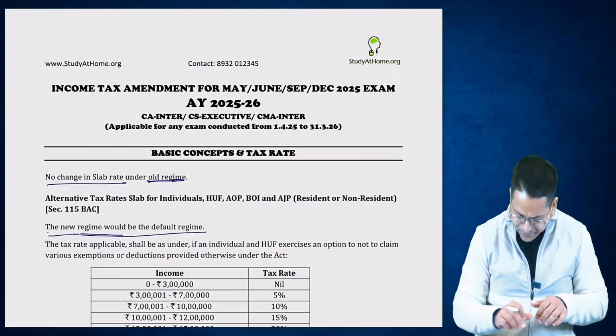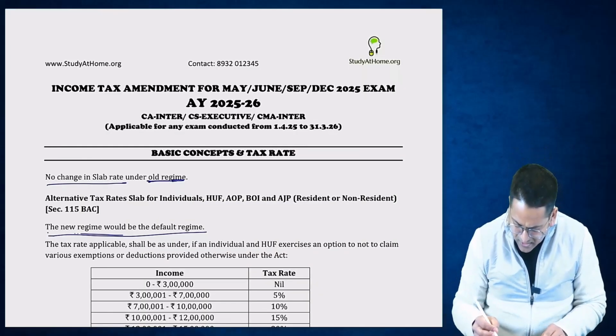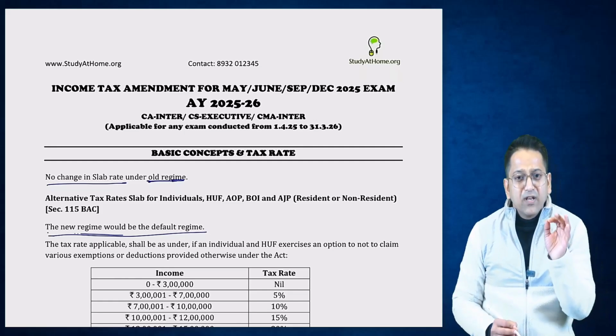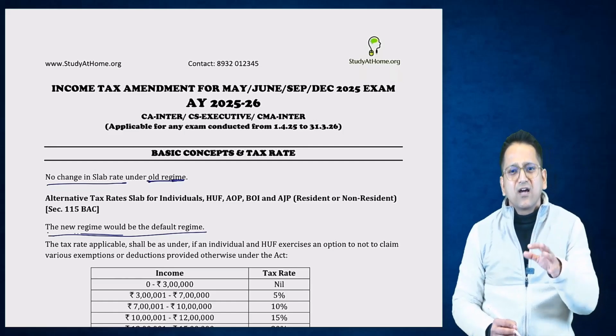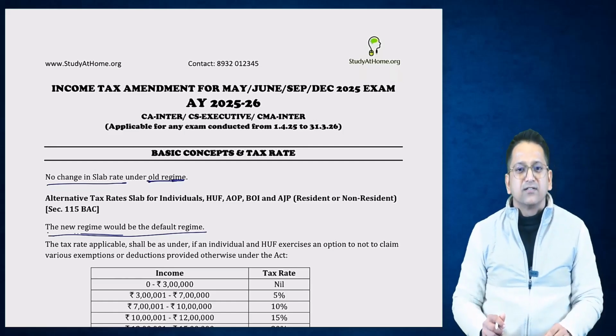But here there is a small change. What is the change? Let's see. Up to the first 3 lakhs is nil. But then the next slab is not 3 lakhs, it's 4 lakhs. From 3 lakh 1 rupee up to 7 lakh rupees, the government has applied 5%.